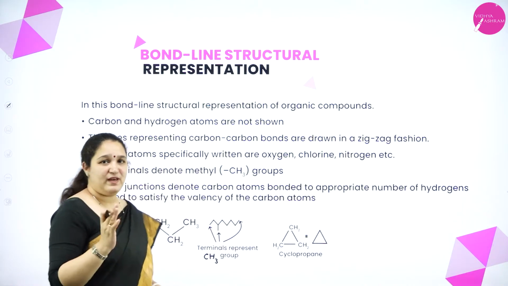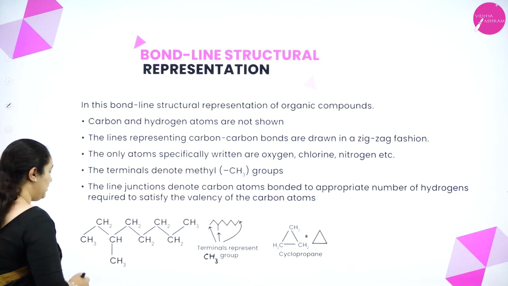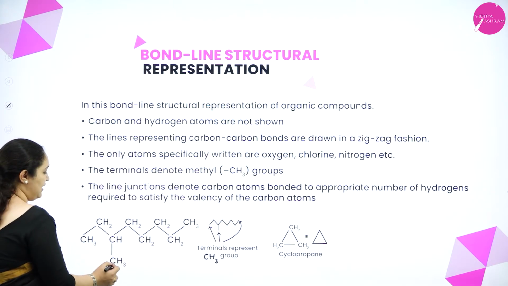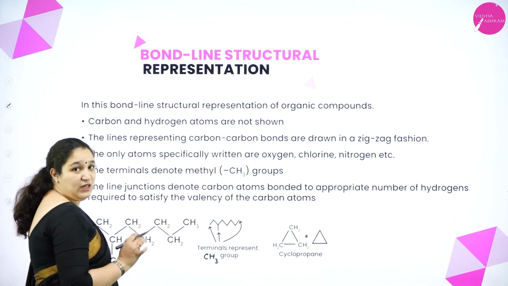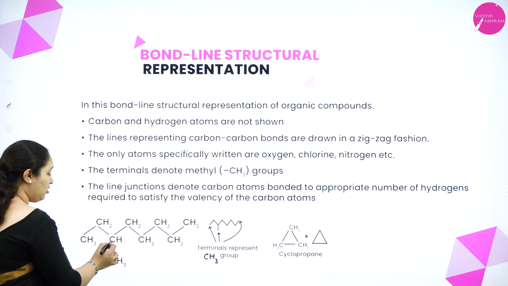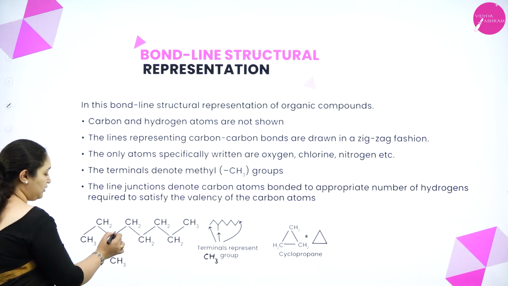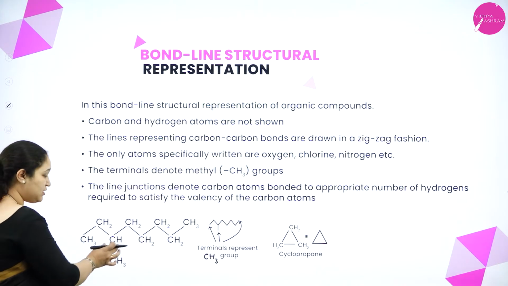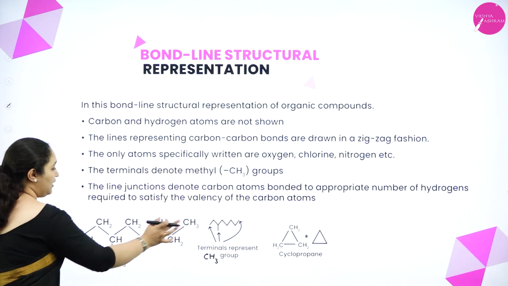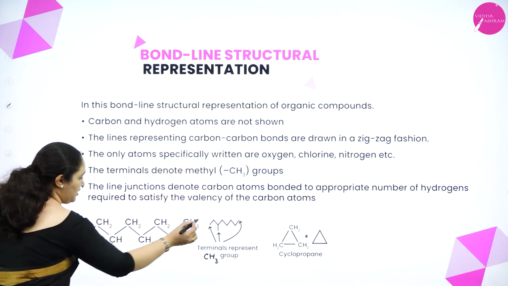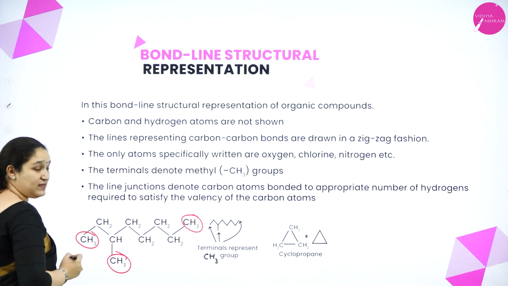Now, for example, we can see this particular compound. We have CH3, CH2, CH, CH3, CH2, CH2, CH2, CH2, CH3. Now here you can see in this particular compound, the carbon atom has got 1, 2, 3 and 4 bonds, but it is only CH. Here, all the rest of the junctions are CH2 groups. Terminals, what is there? It is CH3. Here also there is a terminal which is CH3.